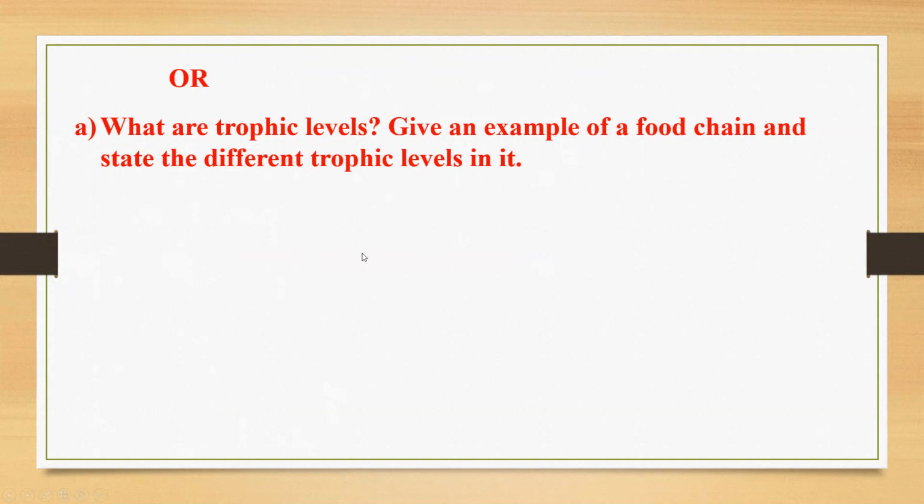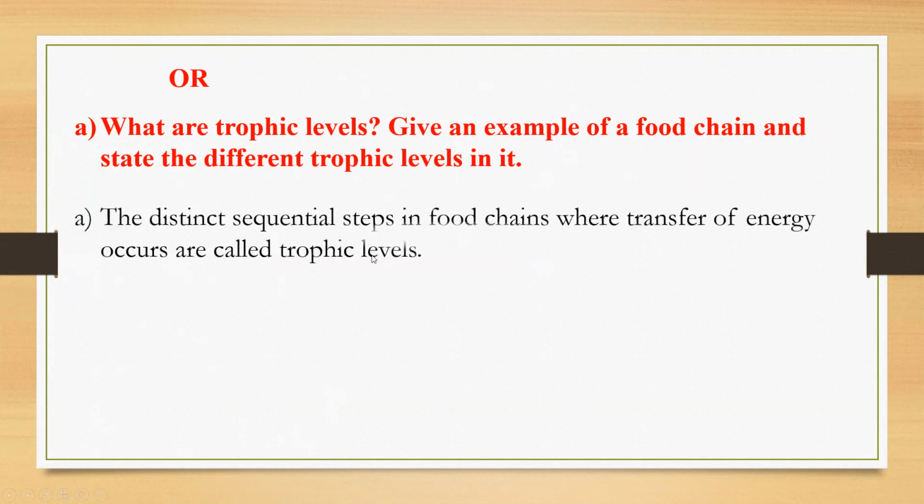Trophic levels are nothing but the sequentially arranged steps in the food chain. The distinct sequential steps in a food chain where transfer of energy occurs are called trophic levels. Next, give an example of a food chain and state the different trophic levels. Here you have to take any one food chain, then mention the trophic levels.